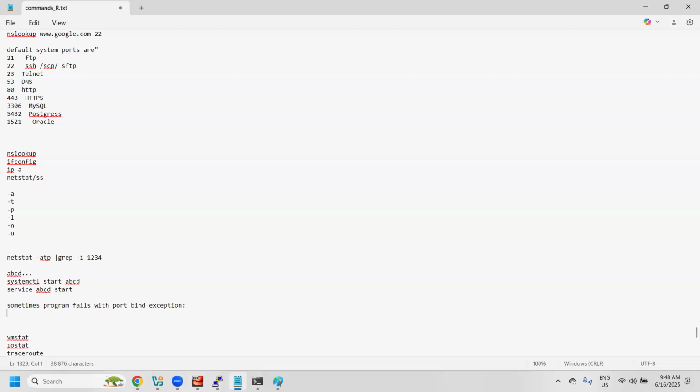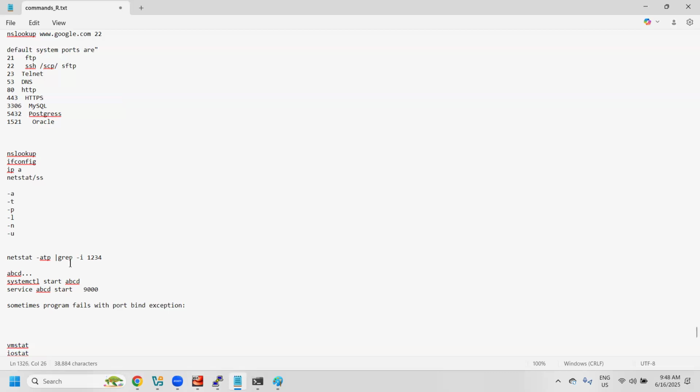When you are trying to run the ABCD program, it requires port 9000, but this port is already opened by some other program. It is trying to establish a connection with that port, which is already being used by another program. In this case, you can't start your program.